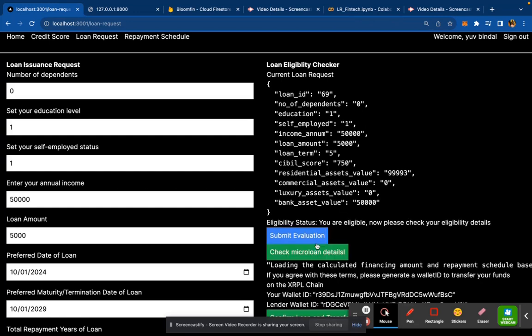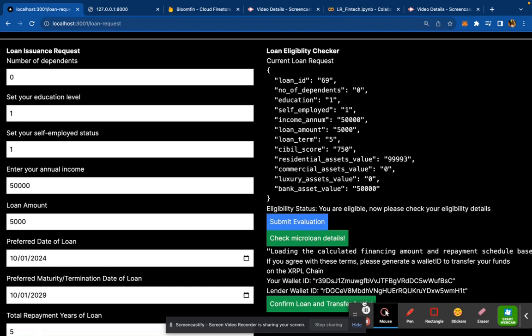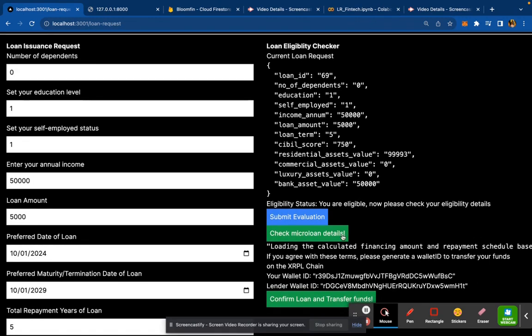You can hit submit evaluation here, and voila, it looks like the ML model found us eligible with this profile. All these fields represent feature columns in our ML model, which have been used to build decision trees. That's the model architecture we used to predict eligibility. Before we move on, I want to highlight that this ML model was trained on approximately 5,000 rows of data, which is quite nice, and that's why we have confidence in its predictability.